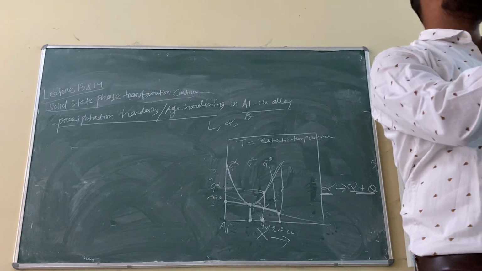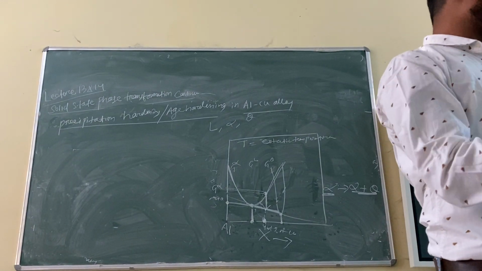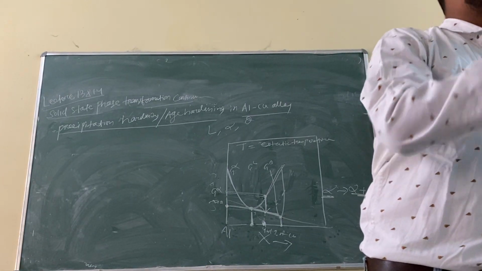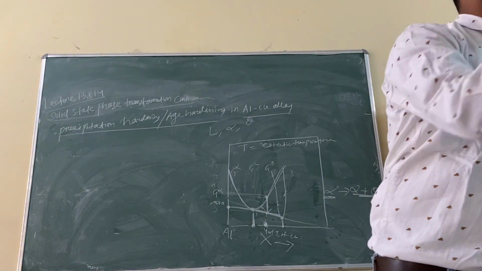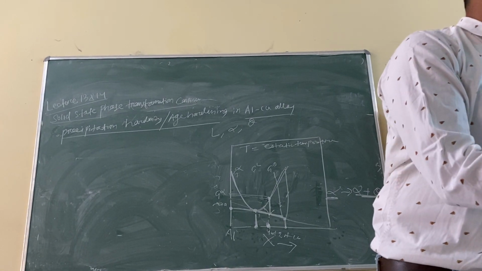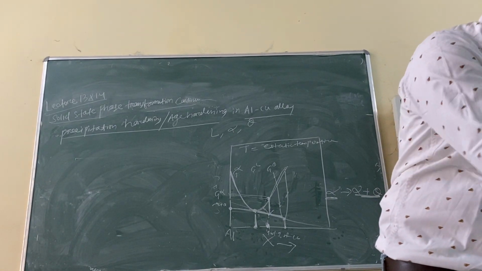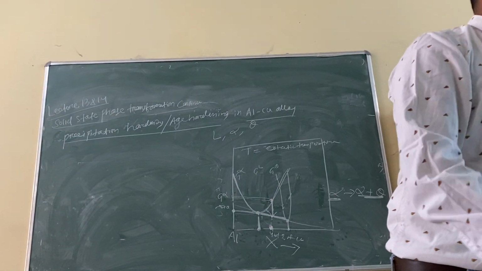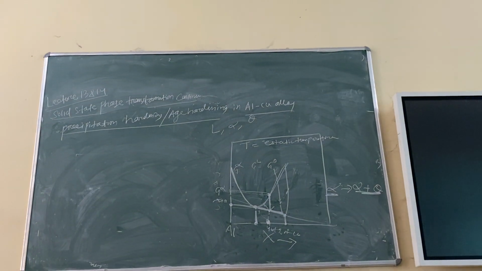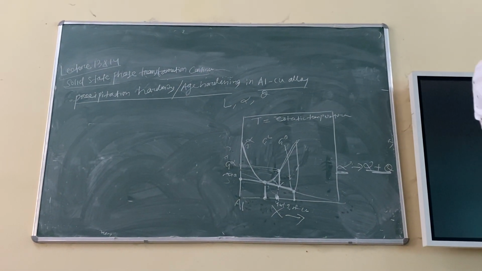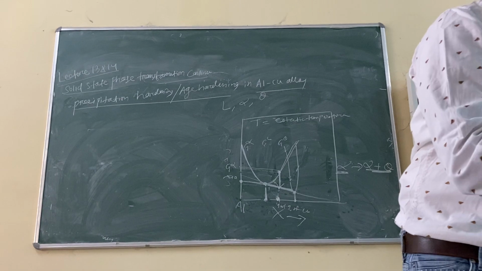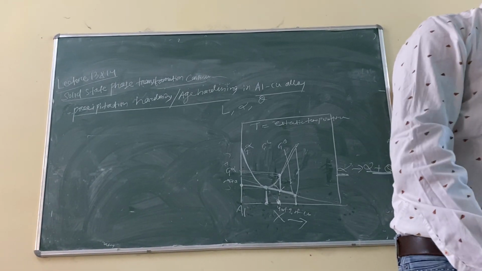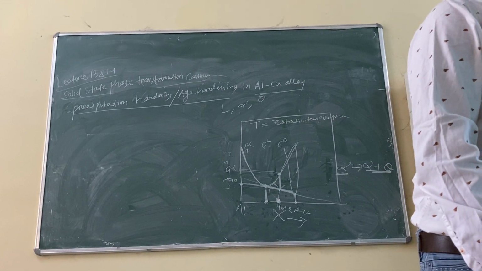See, whenever there is a phase transformation, it may be liquid to solid, solid to liquid, or solid to solid. It always involves two things. There will be a driving force. Why are you studying? Because you want to get placed. You want to earn money at the end, right? So that's why you are studying. That is your driving force. Or maybe your parents are forcing you to study, right? I don't know. But maybe that is the driving force. So similarly, whenever a phase transformation wants to happen, there should be a driving force that will drive the transformation. And obviously, there should be a barrier also. I don't know what the barrier is with you right now.